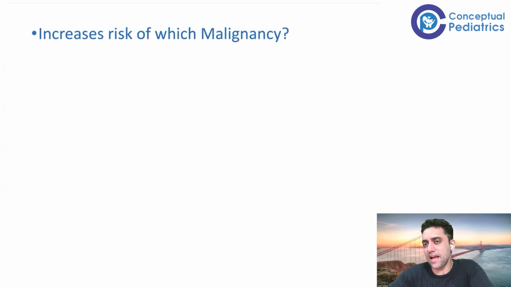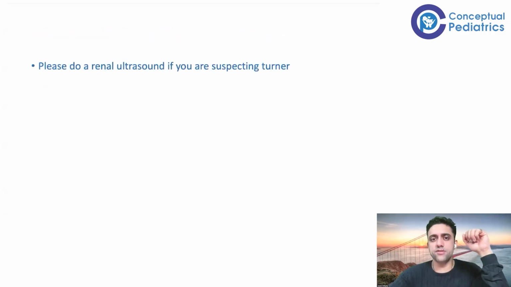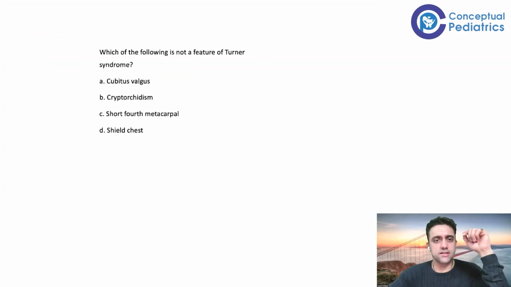And which malignancy can happen in Turner syndrome? Gonadoblastoma. Gonads, ovaries are infertile, no? So gonads, gonadoblastoma. MCQ, remember that, okay? This part is done, okay.